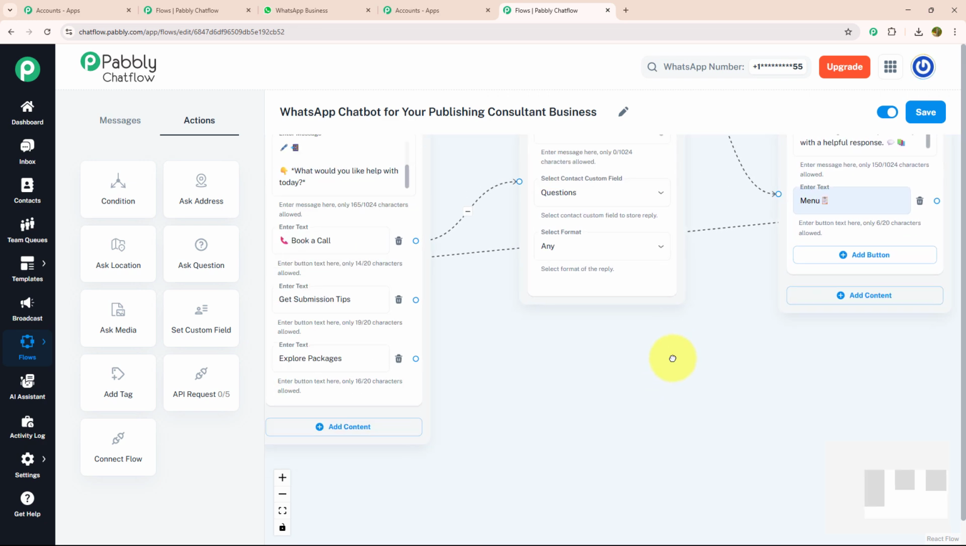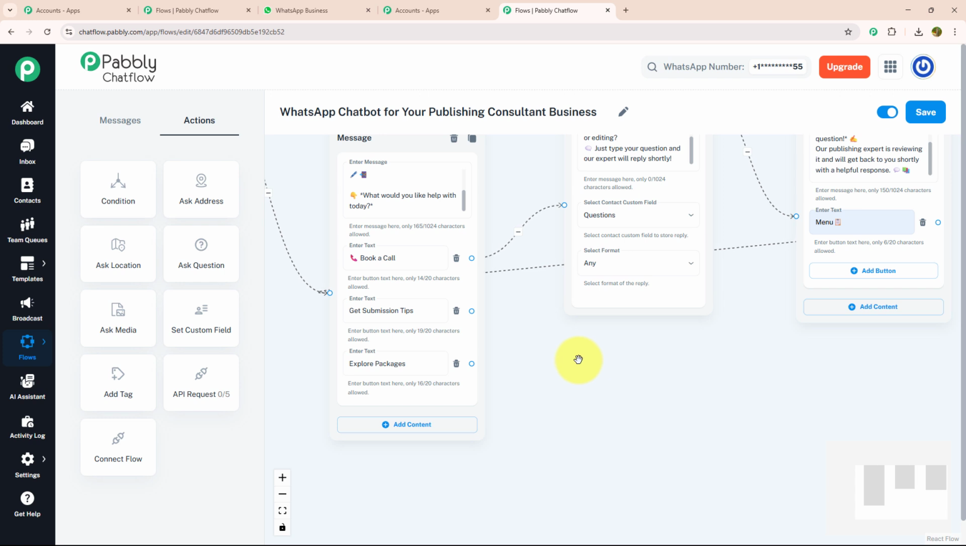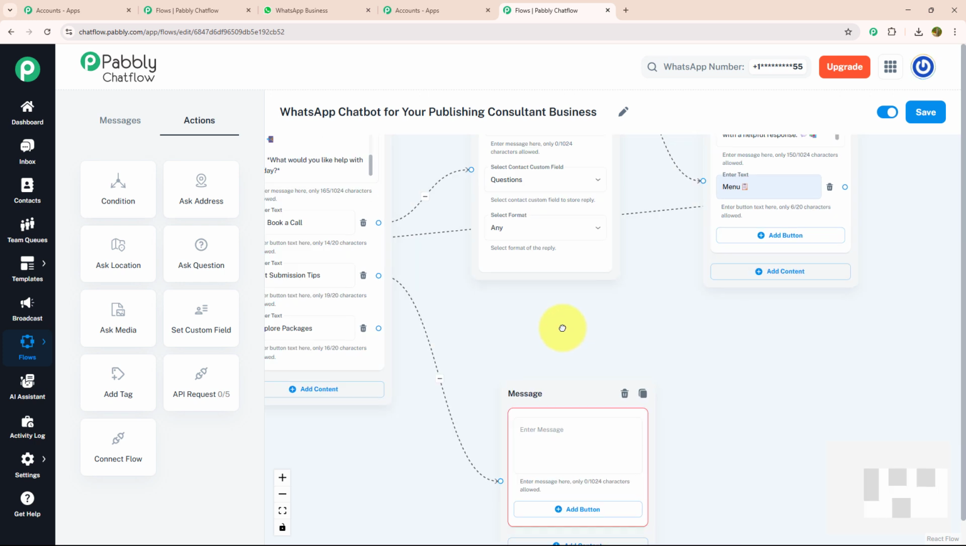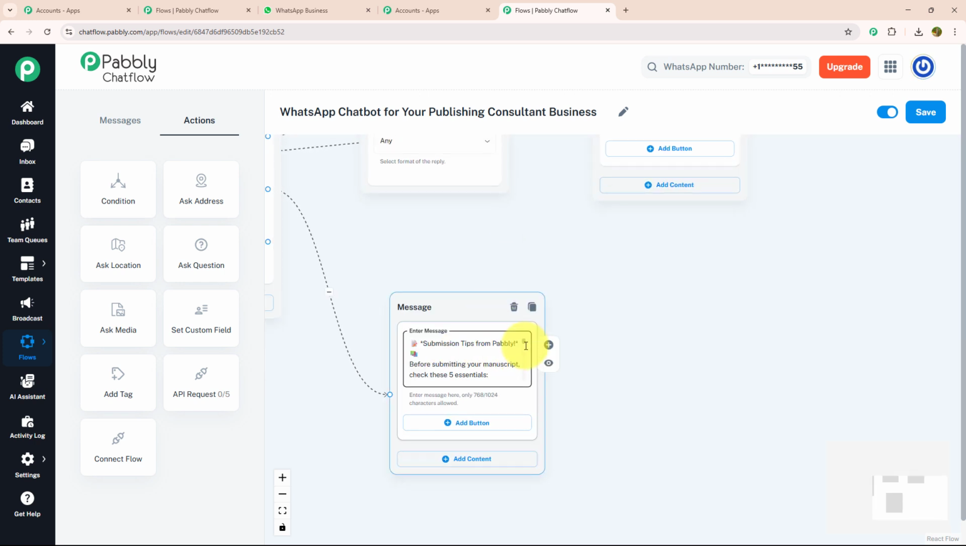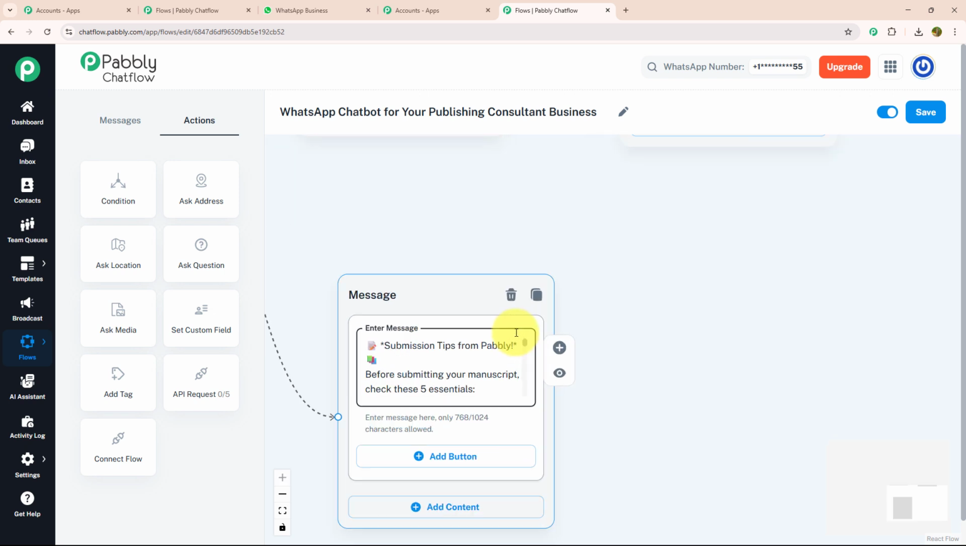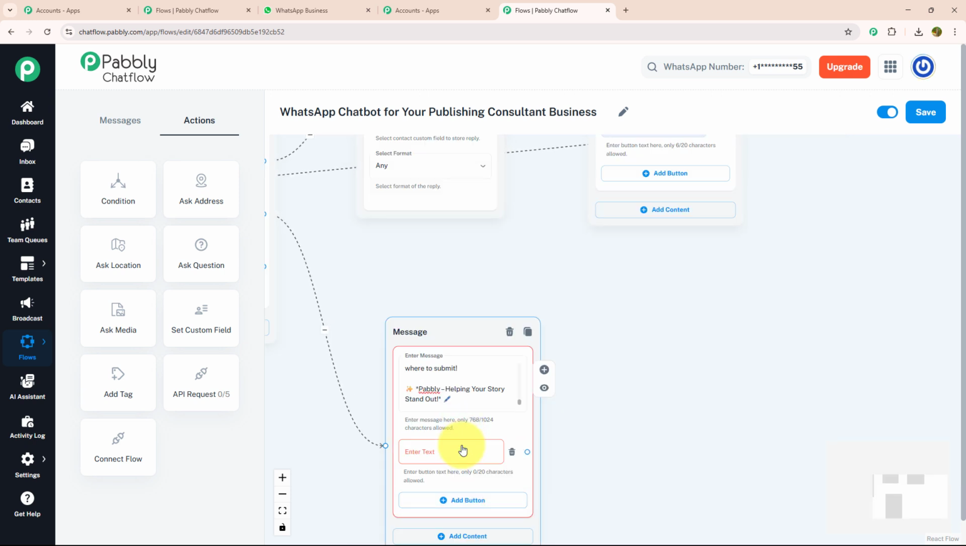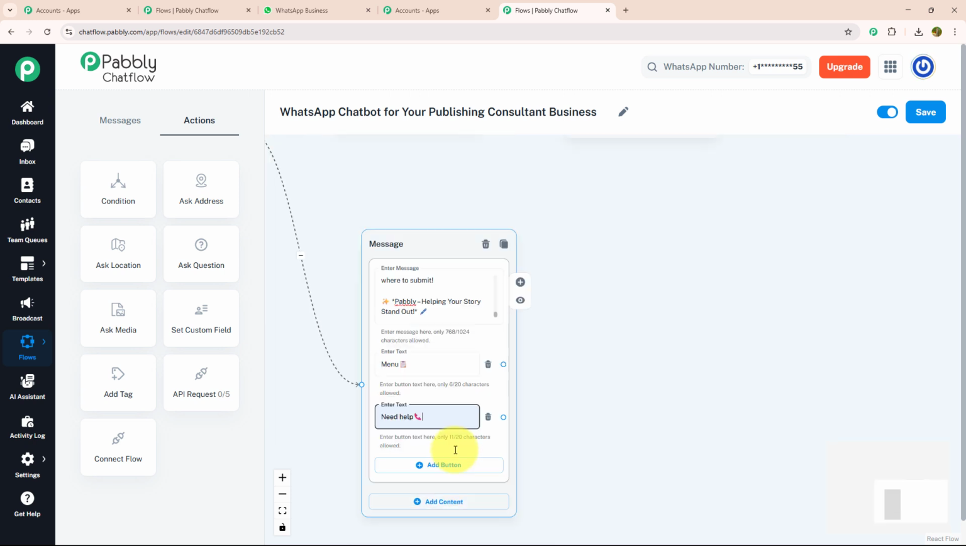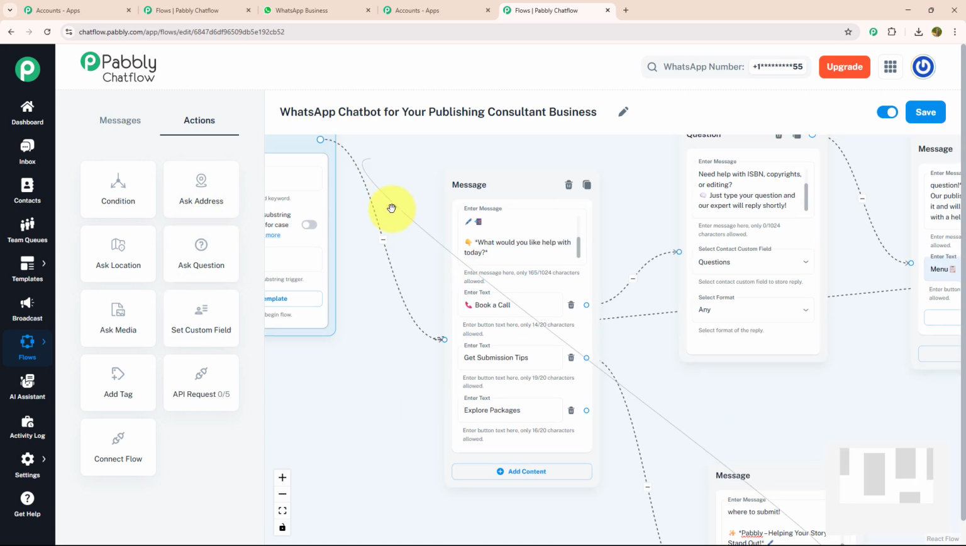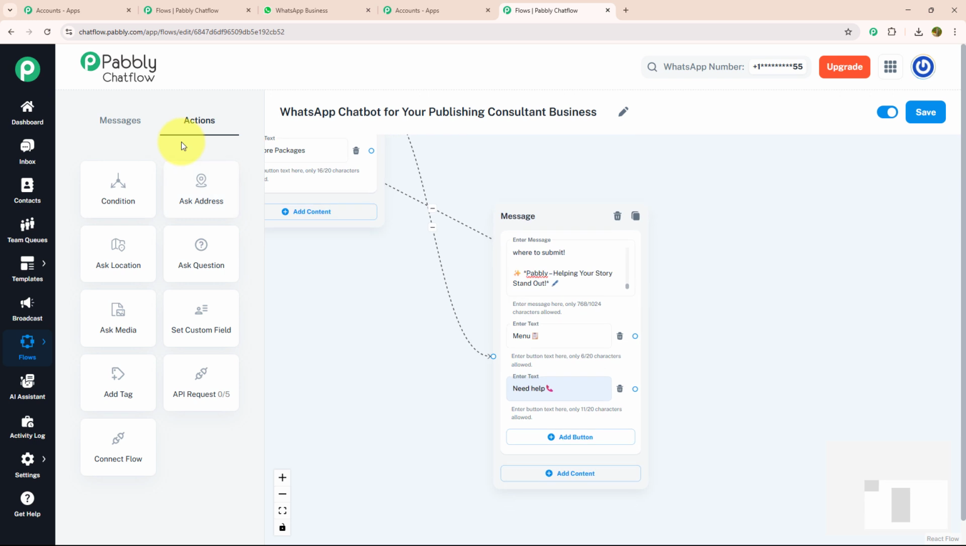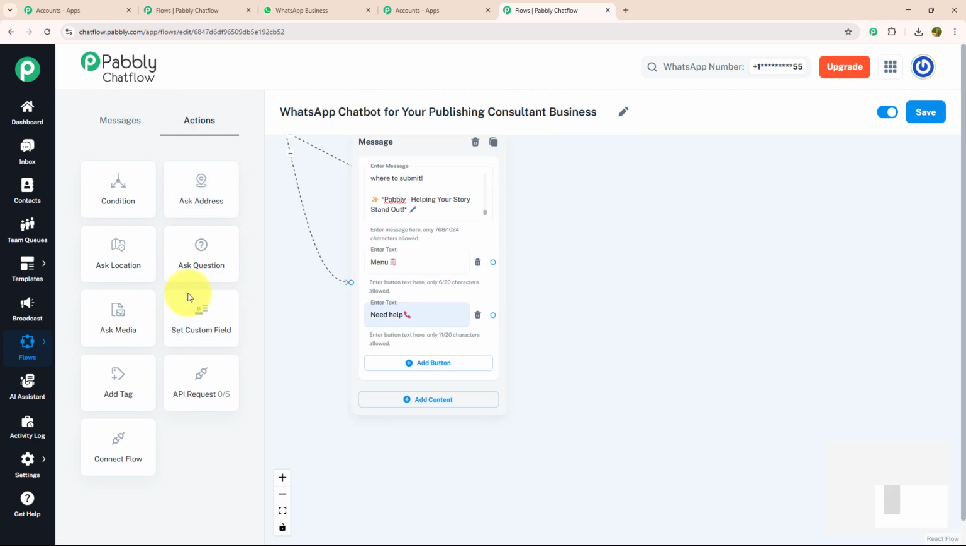Now, as we are done with our first action button, let's move to our next action button, which is get submission tip. For that, I'm going to drag and drop the text button and enter my message like this, in which I have mentioned all the tips that our publishers need to follow before submitting their manuscript. With that, I'm going to provide 2 action buttons which say menu and need help. I'm going to connect this menu button with our initial message as I have told you earlier, and I'm going to give a separate message for need help.